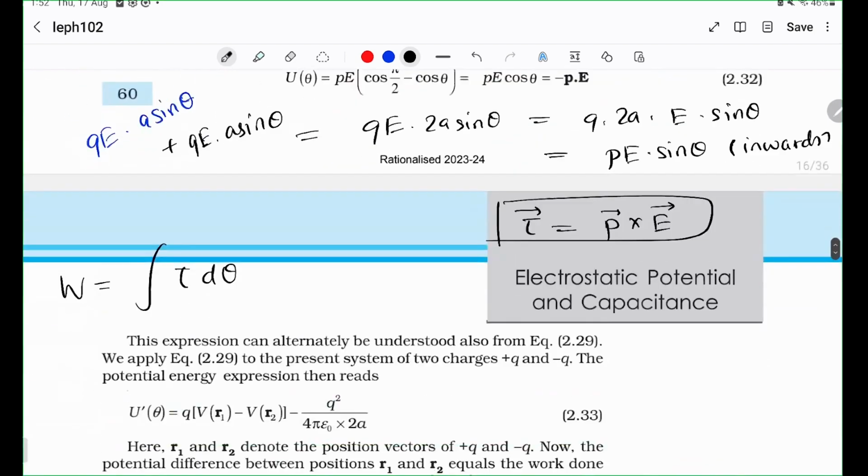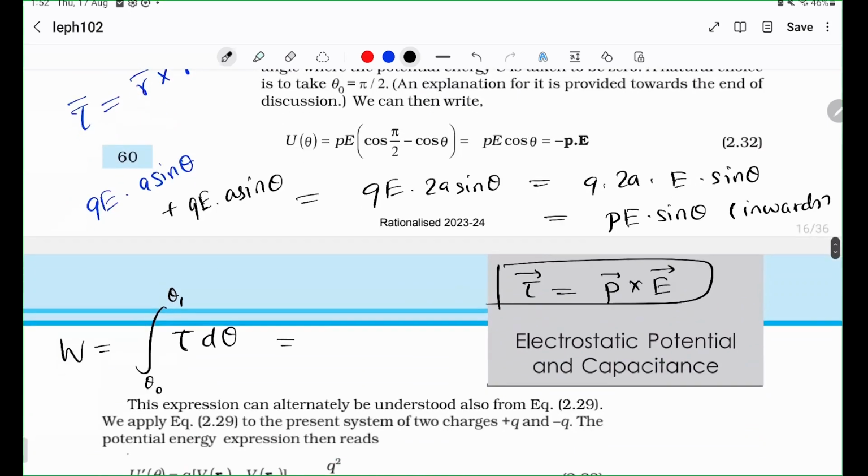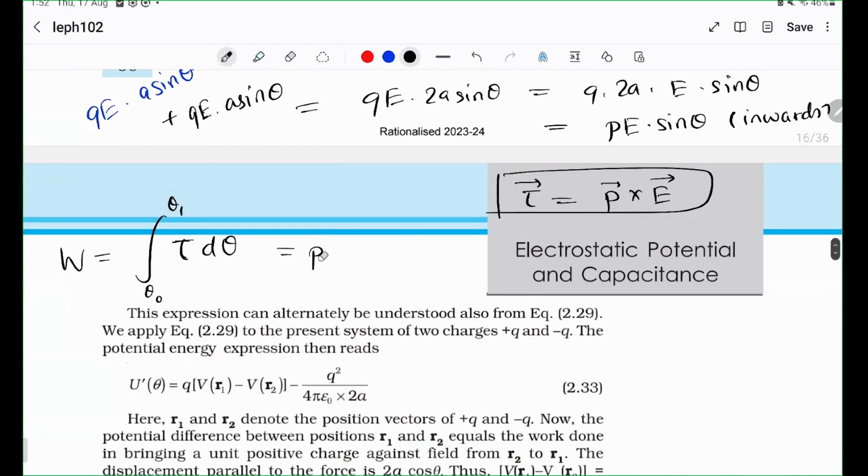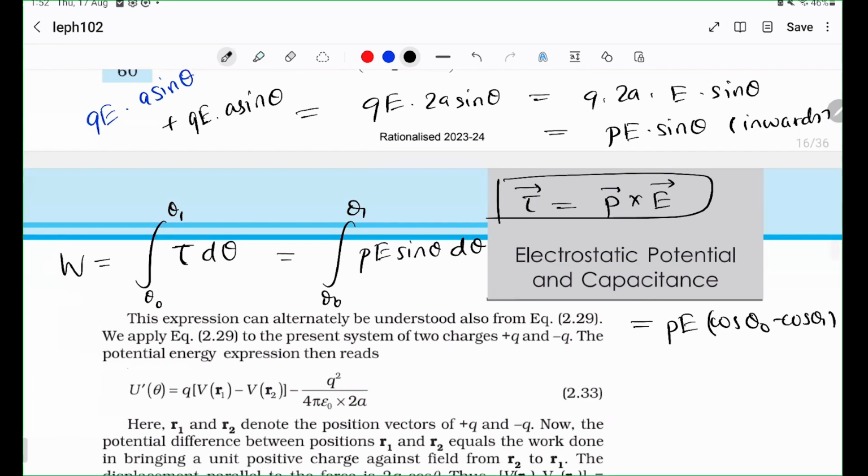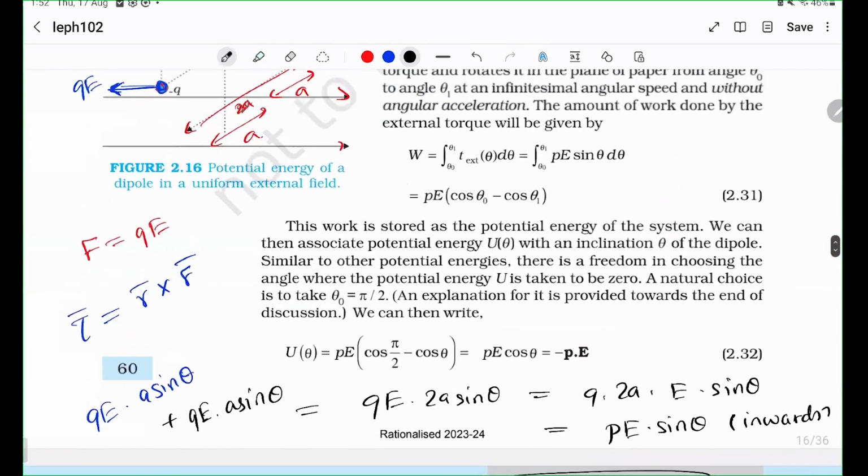So if you move this dipole from theta naught to theta 1, it's a simple integration only. Integral of PE sin theta d theta from theta naught to theta 1, which is simply PE times (cos theta naught minus cos theta 1). So we define the potential energy at a point.